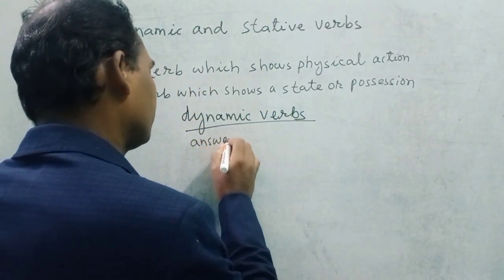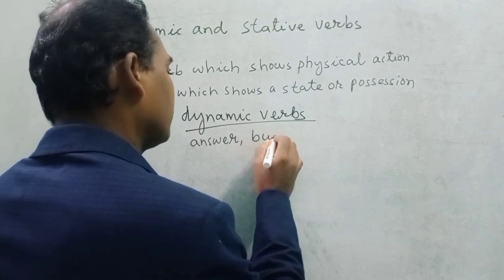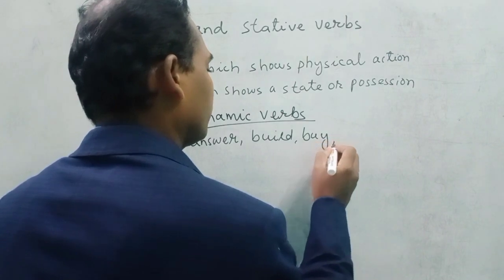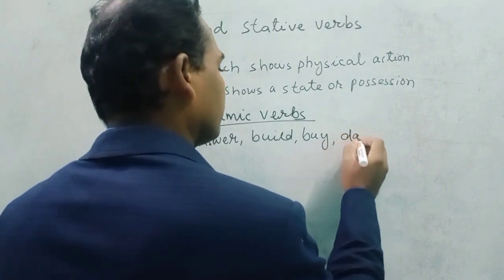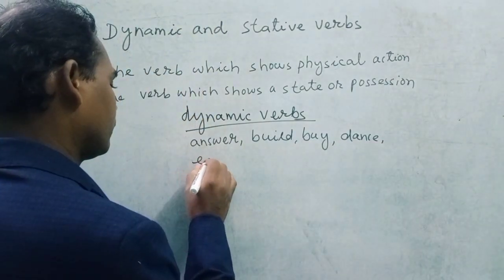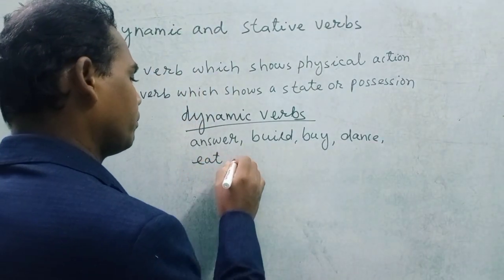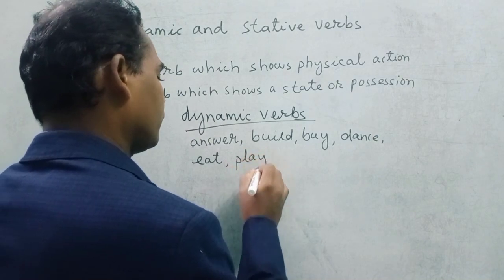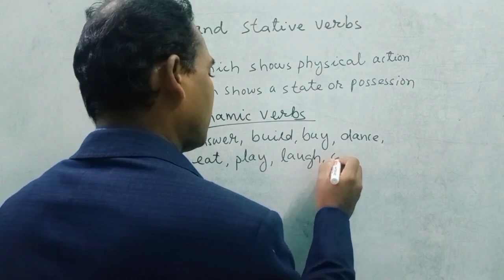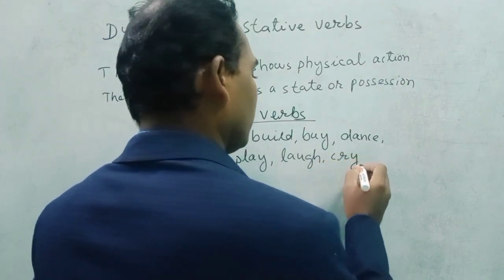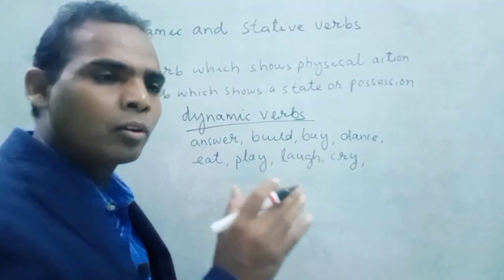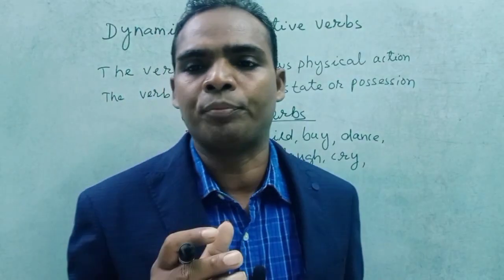Answer, build, buy, dance, eat, play, laugh, cry. These types of action verbs are called the dynamic verbs.